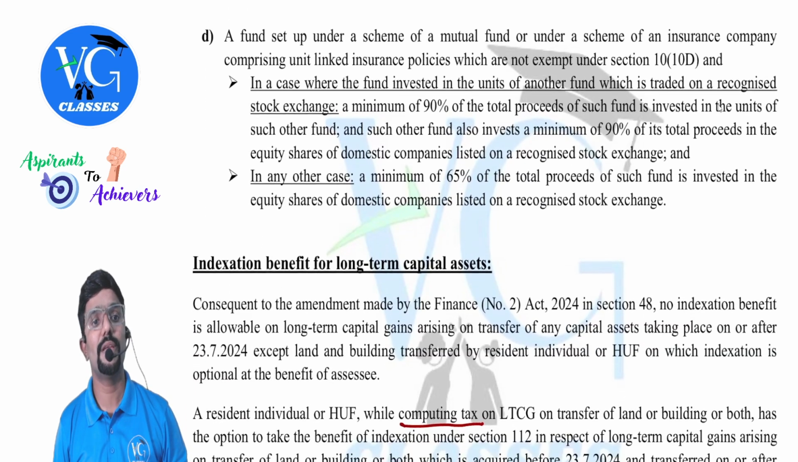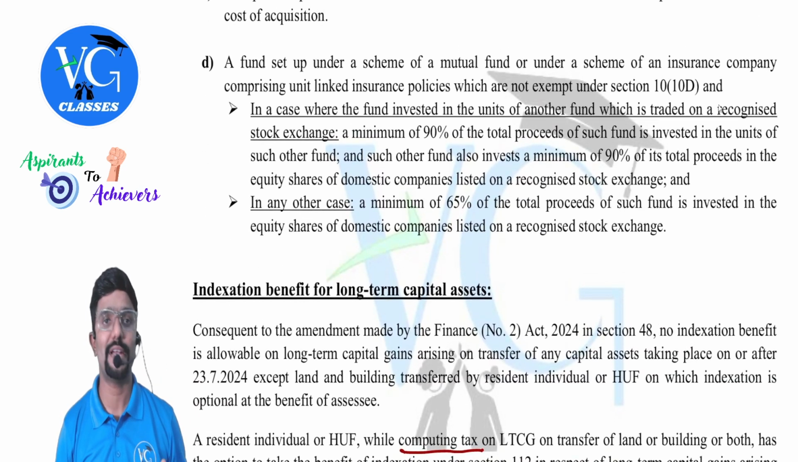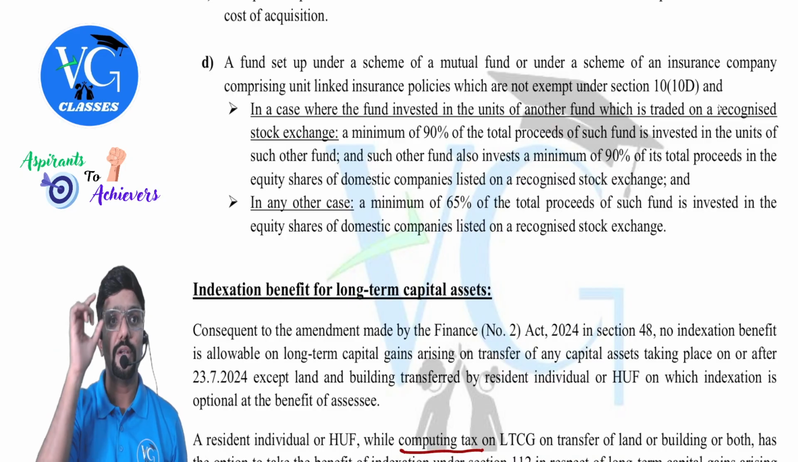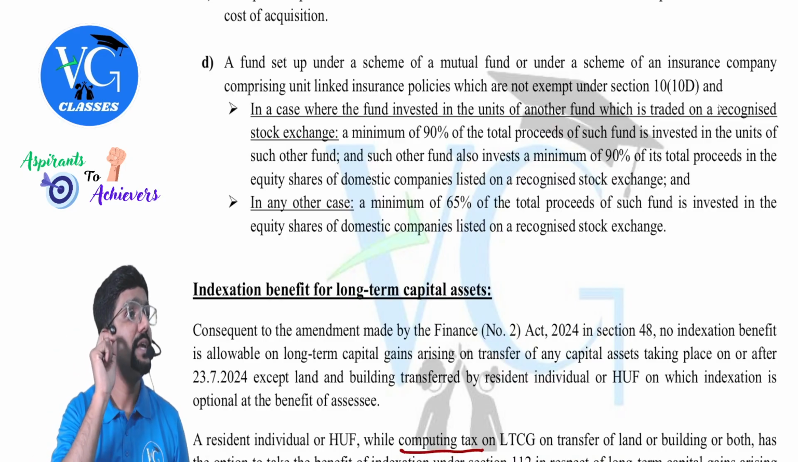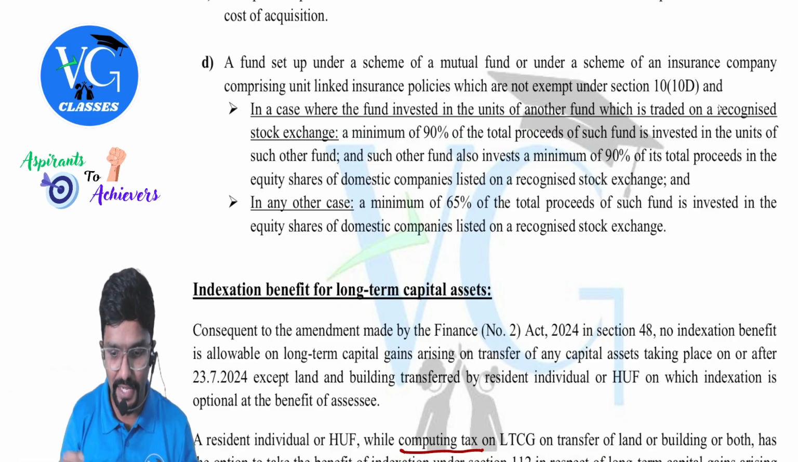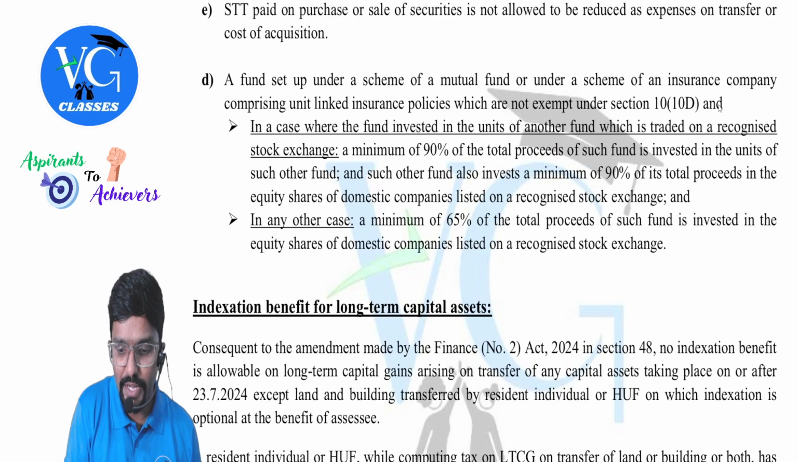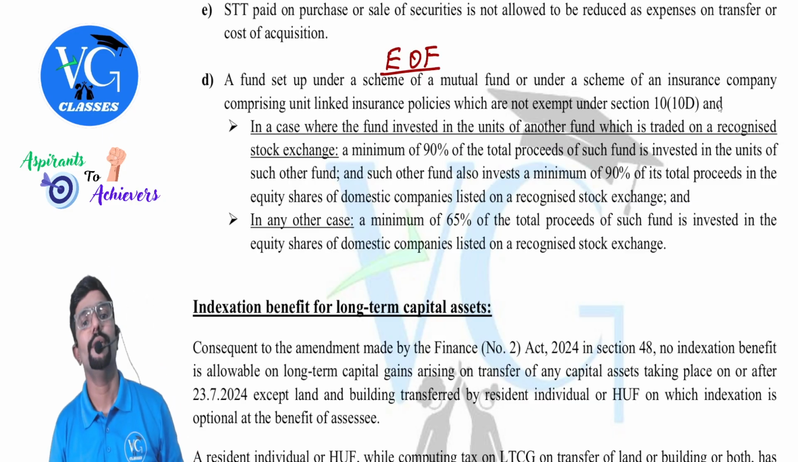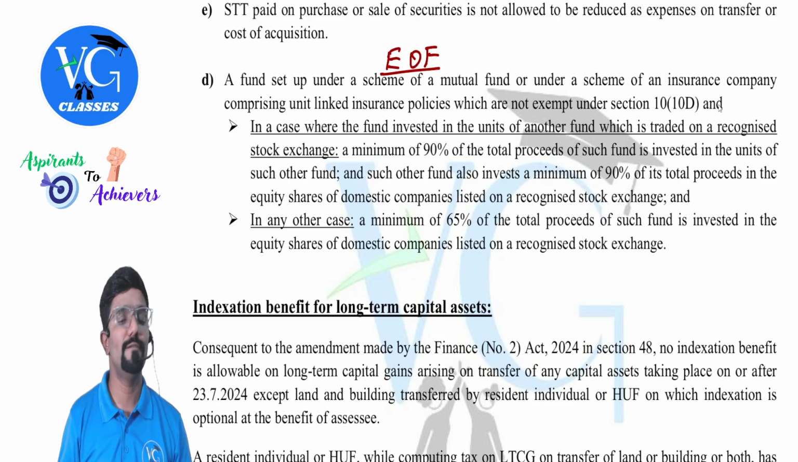Then D is, I have given about equity oriented fund, guys. So LTCG, one of the items covered there was what? Unit of equity oriented fund. You just mention there, the heading is missing. Equity oriented fund.